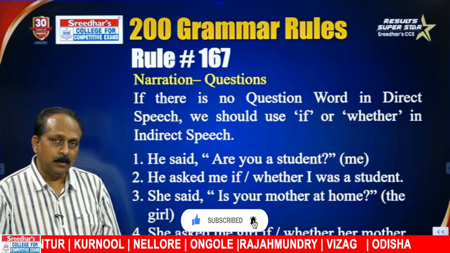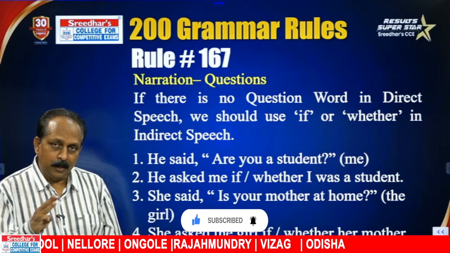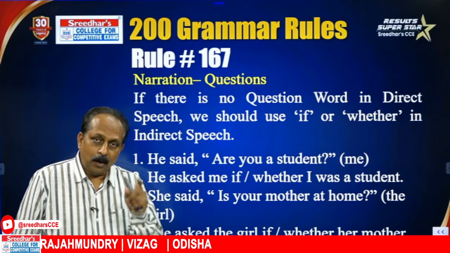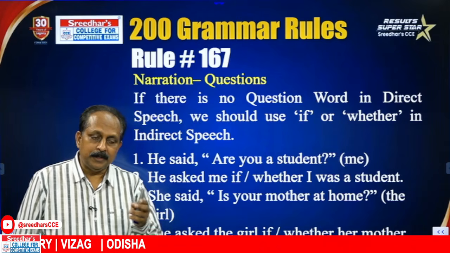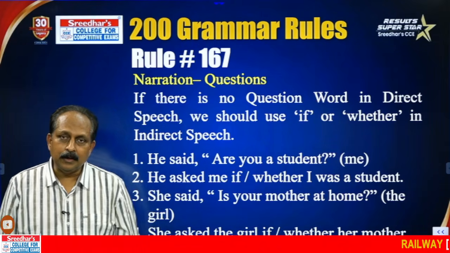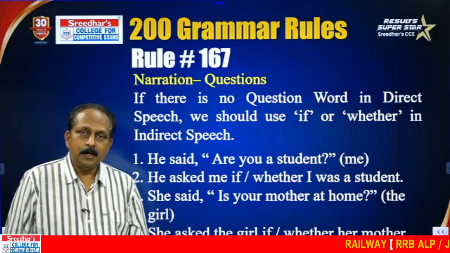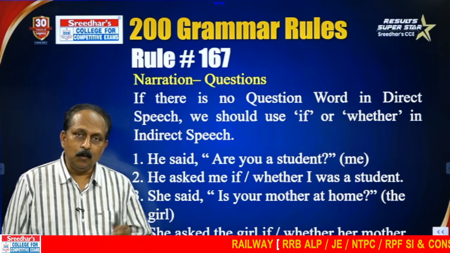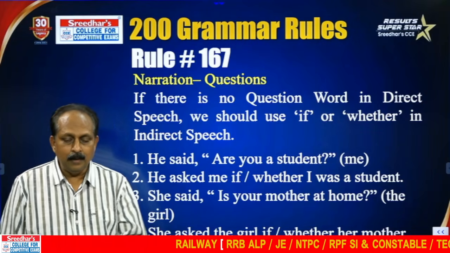All the 5 rules are important, but the third one is very important. What is that one? The interrogative form in direct speech should be changed to affirmative form in indirect speech, because it's a common error. People tend to say, she asked me, what was I doing? Wrong. She asked me what I was doing. I was doing, affirmative.